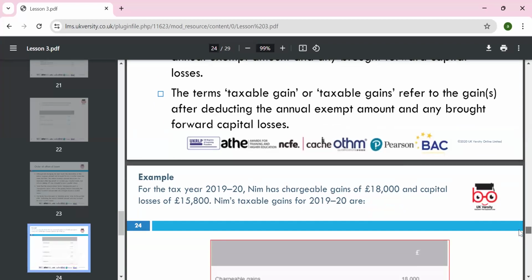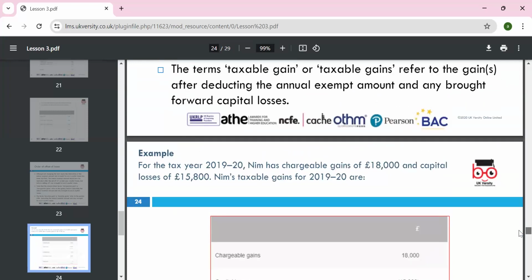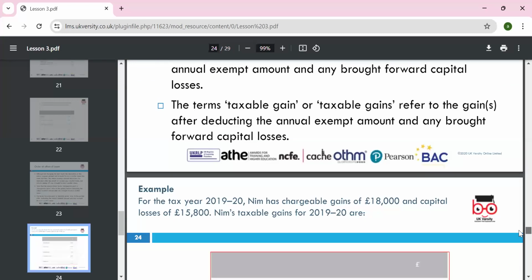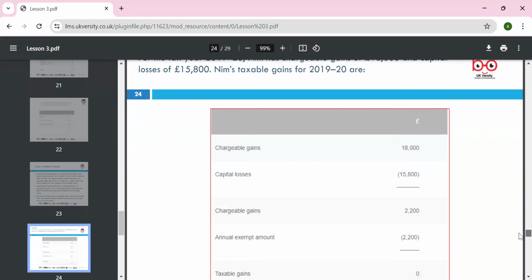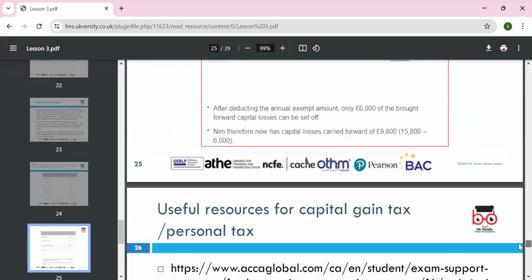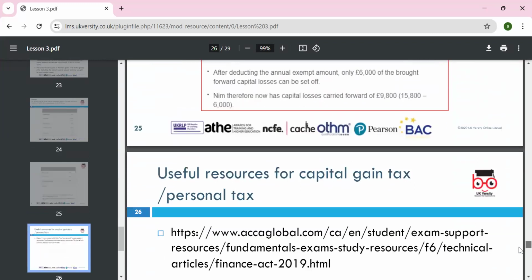Okay, so we can look at the chargeable gain of 18,000, the losses of 15,800, and the annual exempt allowance, which we take as 10,000. So 18,000 less capital losses gives the net gain, and the annual exempt amount is 10,000, so the taxable capital gain will be 0. And the next year, the chargeable gain is covered by the annual exempt amount, and the capital losses can be carried forward.